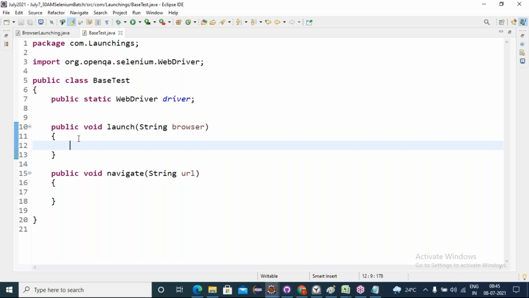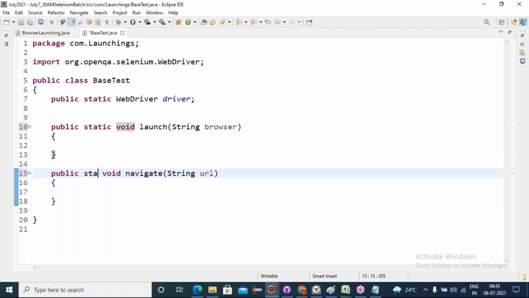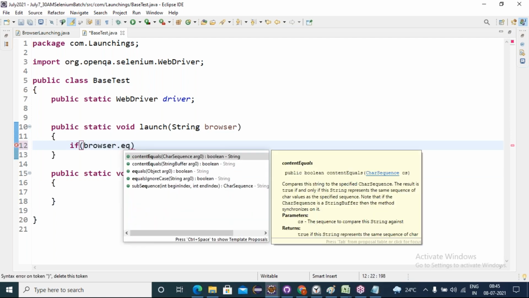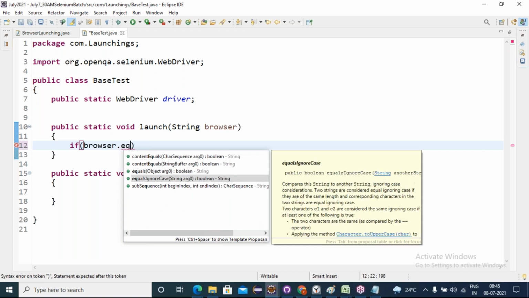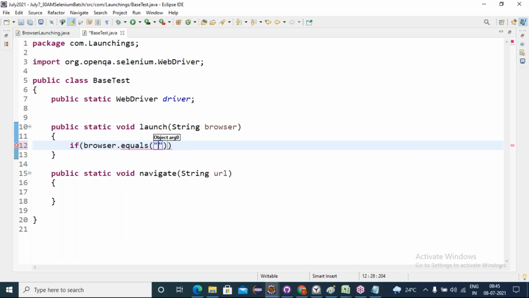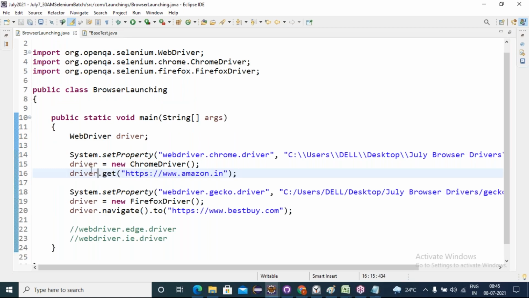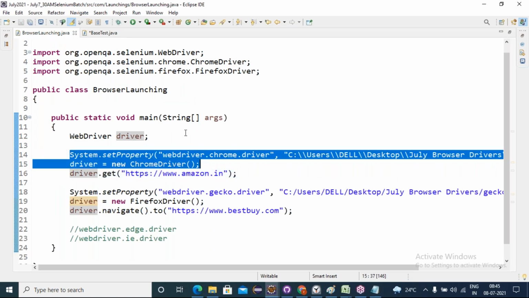Next, here we are writing the logic for launching a browser, and also make this method static: public static void launch, so I can directly call that method. And next, if browser dot equals or equalsIgnoreCase, whatever it is, then I must give the code for this.